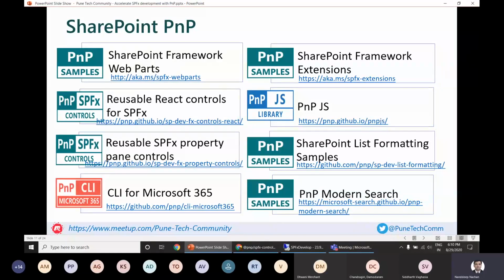Each of these repositories has more offerings for SharePoint Framework. We will explore each of those repositories and see how we can use those samples, those controls, those offerings from PnP, and how we can benefit our development for faster development.